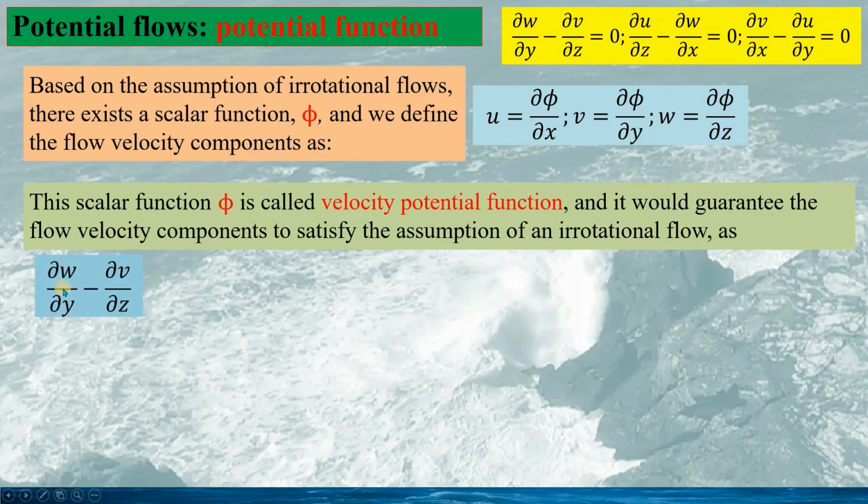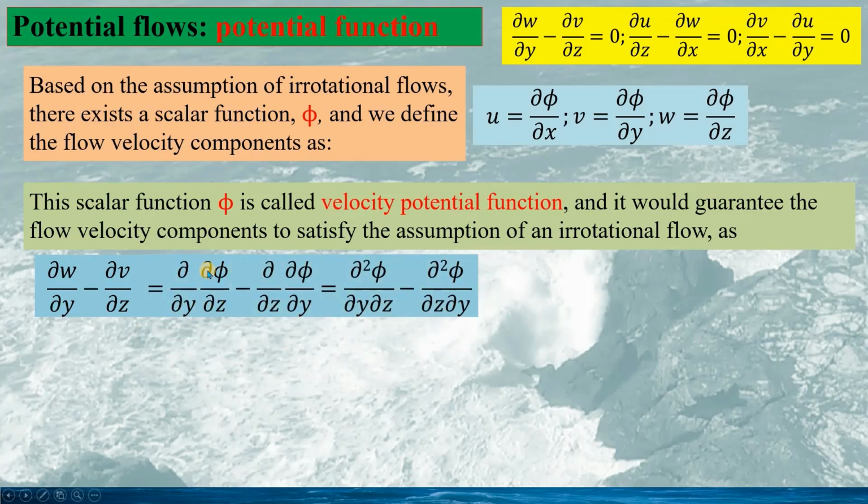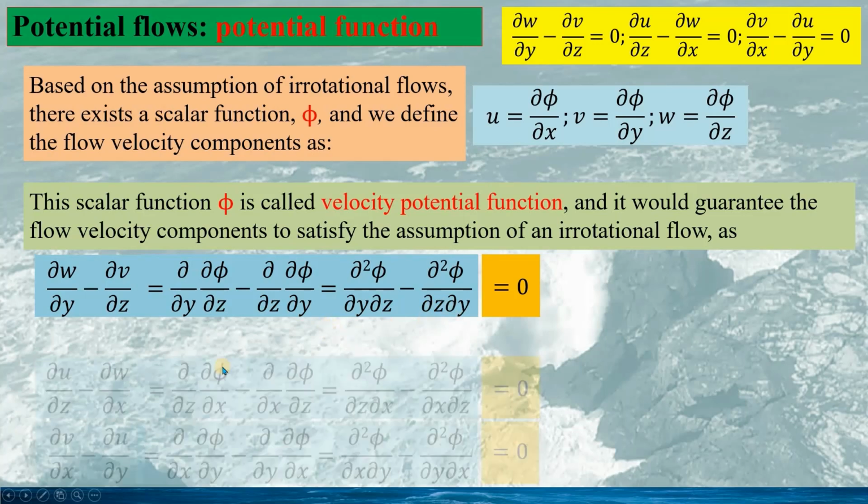Since we calculate the component around the x-axis for the curl of the velocity vector v, and we substitute the components into this, we can see the result of this expression is 0. Here we can see these terms are the same, only the order of the partial differentiation is different. In mathematics, this makes no difference.